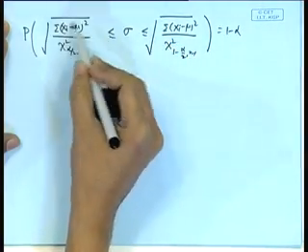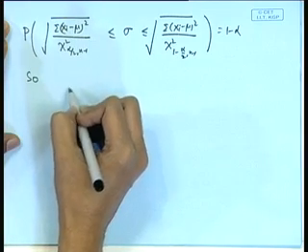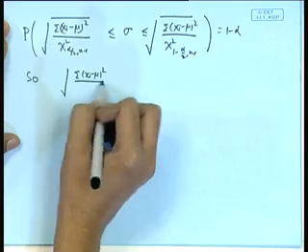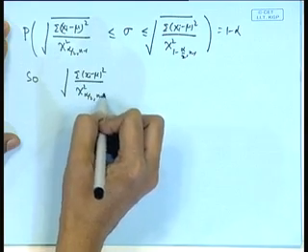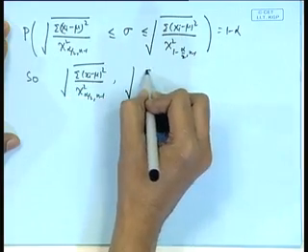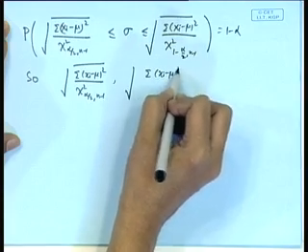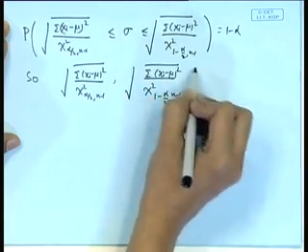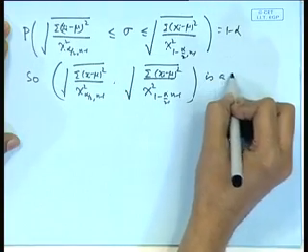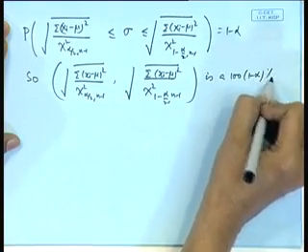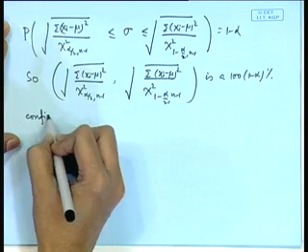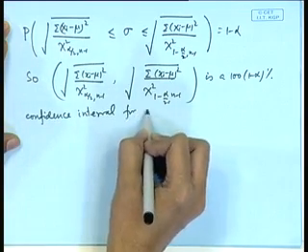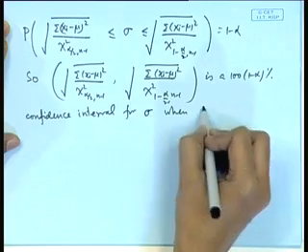So, we get a confidence interval for sigma also, that is square root of sigma of (xi minus mu) whole square by chi square alpha by 2, n minus 1, to square root of sigma (xi minus mu) square by chi square 1 minus alpha by 2, n minus 1. This is a 100(1 minus alpha) percent confidence interval for sigma when mu is known.